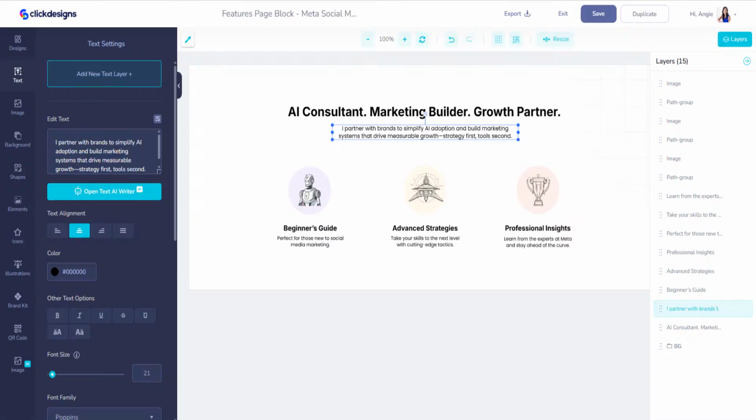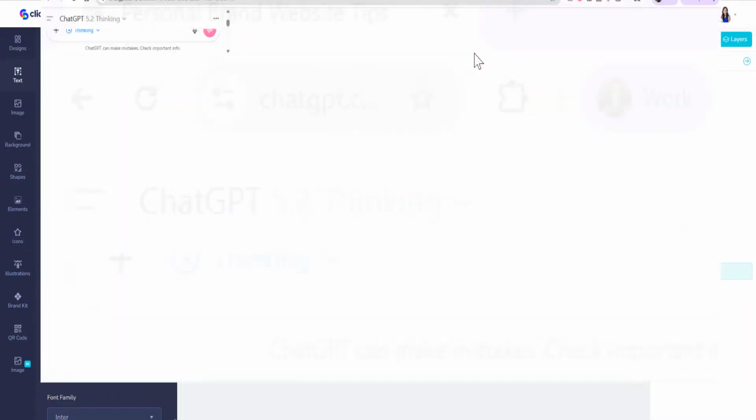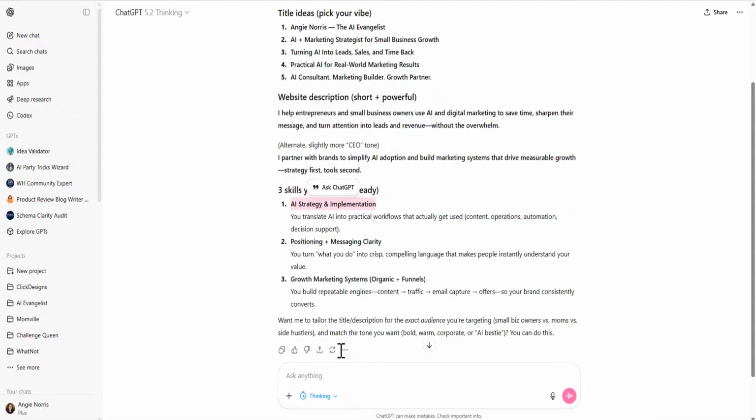And AI skills. So we have AI strategy and implementation. We have positioning and messaging. These are not exactly accurate, but they are close. And growth. Actually, I'm going to update this because I like this one. So you can alter this, right?